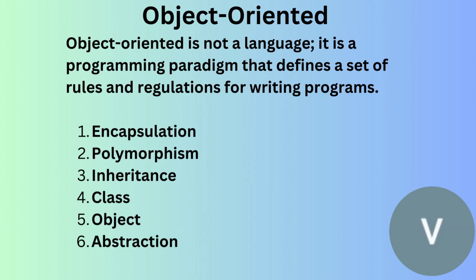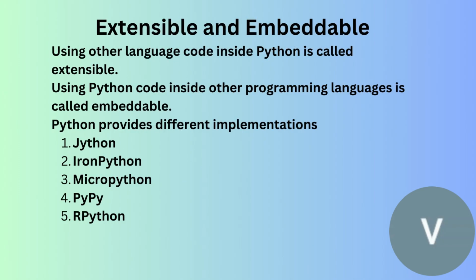Let's see the next feature, which is extensible and embeddable. Using other language code inside Python is called extensible. Using Python code inside other programming languages is called embeddable.